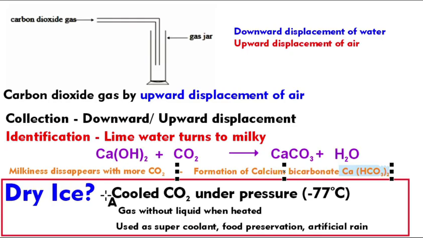So what are the uses of carbon dioxide? So this carbon dioxide is used as dry ice. You know when you go to the fish market, you get ice cubes, so they will become liquid, and ice is formed from liquid. දැන් මෙතනදී liquid වෙන්නේ නැහැ, gas එන්නේ. Dry ice එකේදී you don't get a liquid here. That is carbon dioxide. So this dry ice is used as a supercoolant to protect food and also it is used to make artificial rain. And මේකත් මතක තියාගන්න. In order to make artificial rain, they use dry ice, that is carbon dioxide.